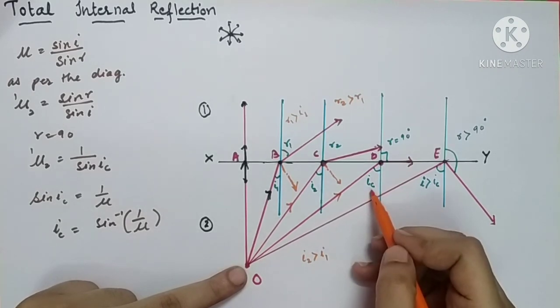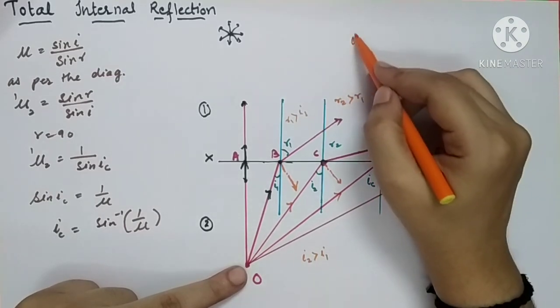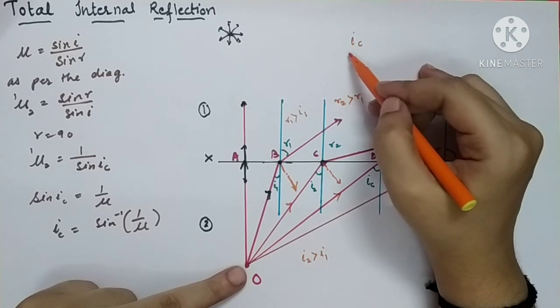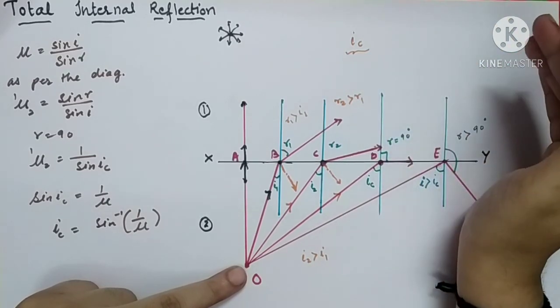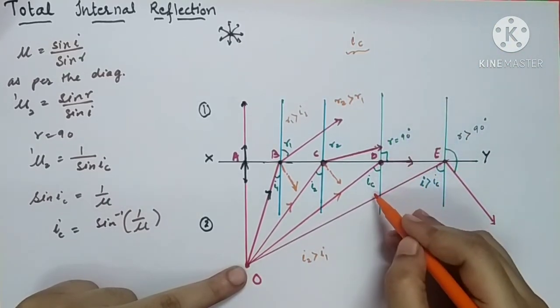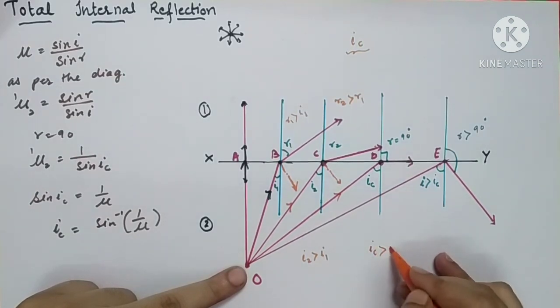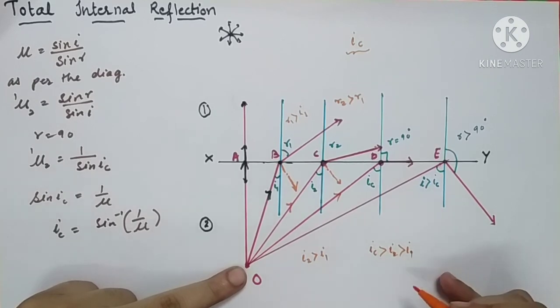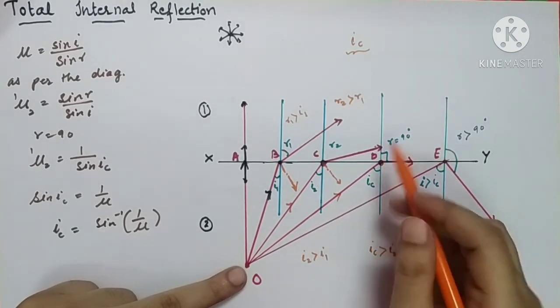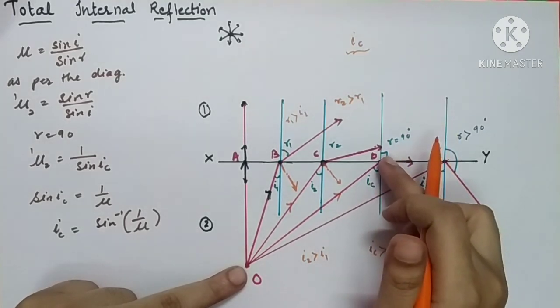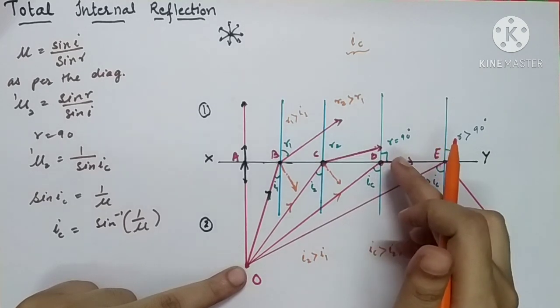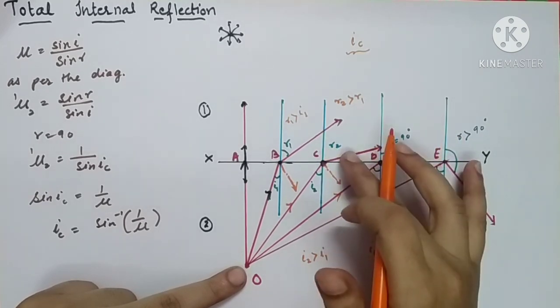Angle of incidence here we have taken, let this angle of incidence be IC. Why it has been given another name, we will come to know afterward. But let this angle of incidence be IC, and this IC is greater than I1 as well as I2. So let us see what happened when the light ray is incident at this point D. At this time the light ray will bend more away